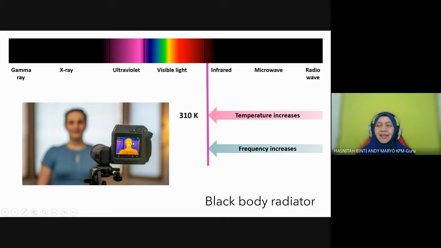Actually, there is infrared emitted by our body when our body temperature is increasing. And anything you cook in the kitchen, your pan, your wok, when they gain temperature, they also emit infrared. It is also used in your remote control for television. So what do you understand from the telephone and from the infrared from the human body? As the temperature increases, so does the frequency. So the graph is moving to the left.